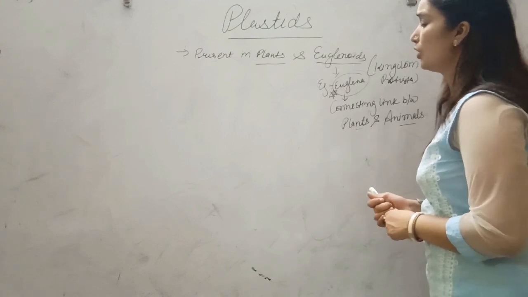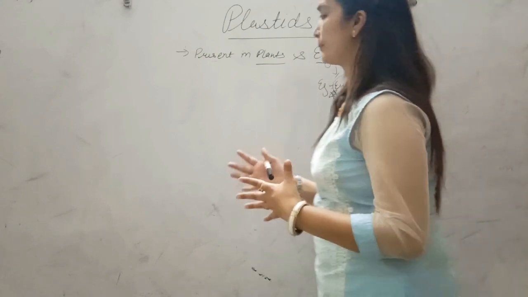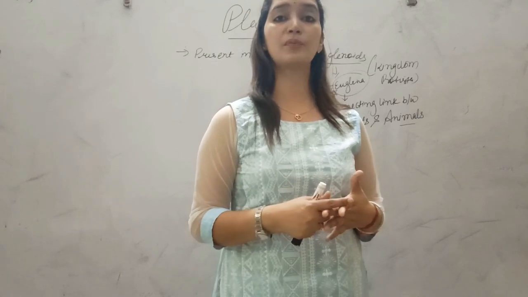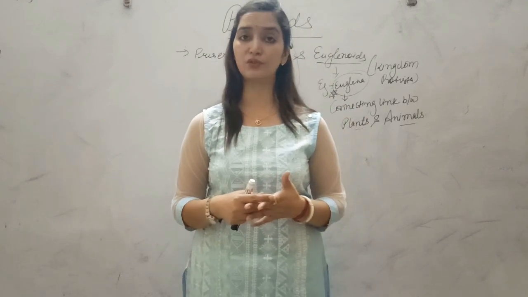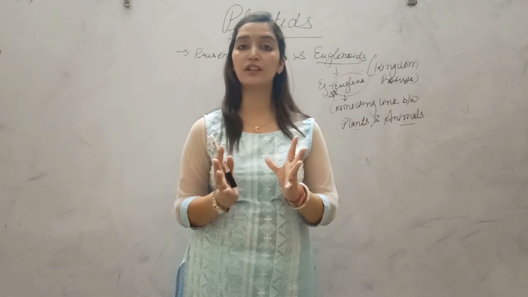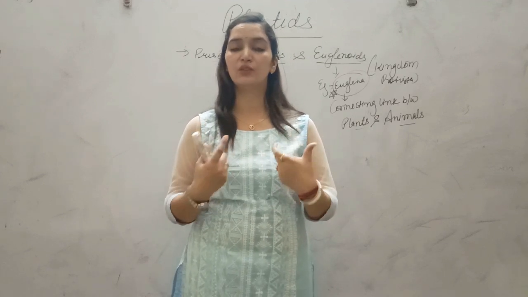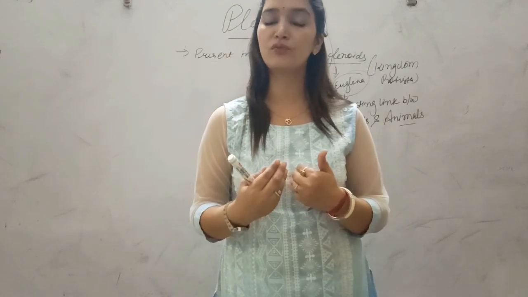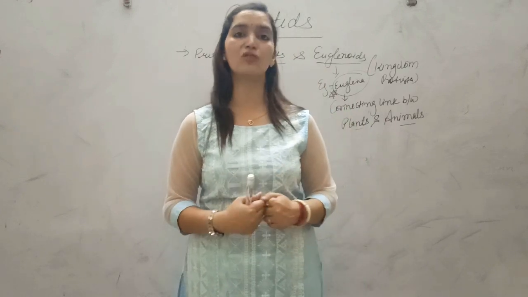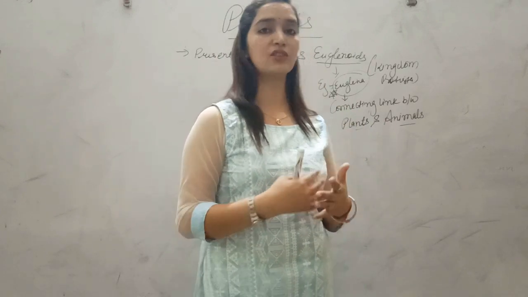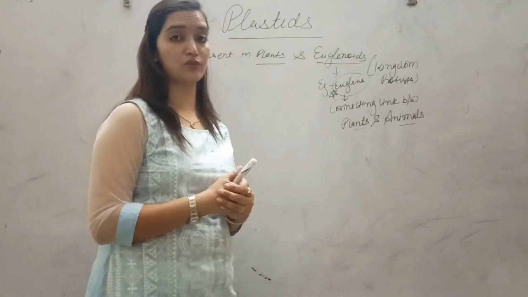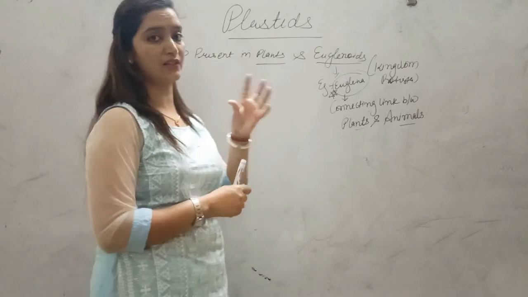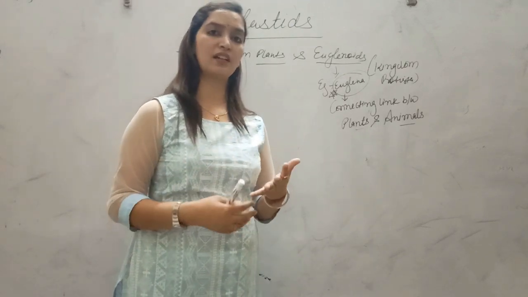Alright, now coming to the plants, why are plastids present? They perform different functions. They can store different food substances like proteins, fats and starch. As you all know, the storage form of extra food in plants is starch. In our body, glycogen is the stored food and it is stored in the liver. Similarly, in plants, starch acts as the stored food, and that is specifically accumulated in these plastids. They are of different types. They may be colored, they may be colorless.